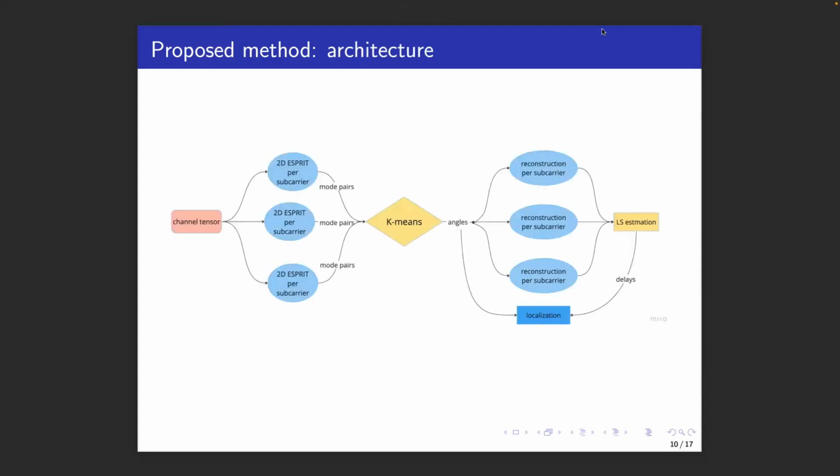The overall structure of our method is shown here. First, we break up the 3D tensor into 2D matrices, one per subcarrier. Then we perform 2-dimensional ESPRIT per subcarrier, which gives us paired angle of arrival and angle of departure, but, as we said, does not preserve the ordering of the paths. To correct the ordering, we apply k-means clustering, which is a type of unsupervised learning, which we will explain soon. Once the ordering is corrected, we can apply the method from the previous slide to compute the delay per path. Finally, once we have the paired angle of arrival, angle of departure, and delay per path, we can provide those as inputs to the localization algorithm.